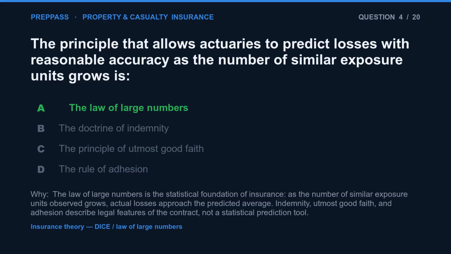The correct answer is A. The law of large numbers is the statistical foundation of insurance. As the number of similar exposure units observed grows, actual losses approach the predicted average. Indemnity, utmost good faith, and adhesion describe legal features of the contract, not a statistical prediction tool.